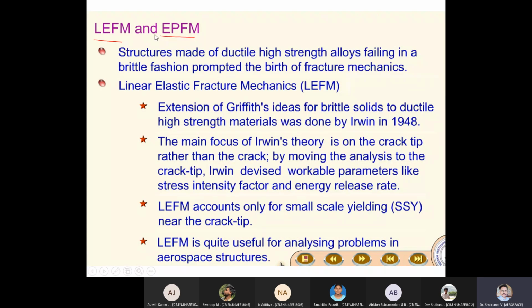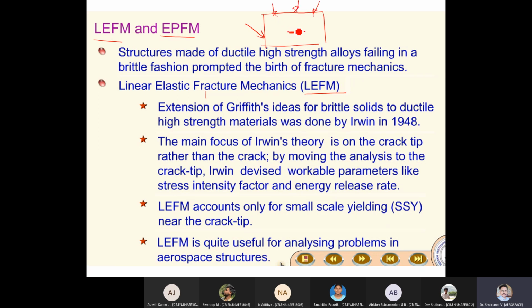LEFM is linear elastic fracture mechanics, wherein suppose you have a crack in a material. When the material is subjected to a system of loadings, you want to analyze this particular crack.